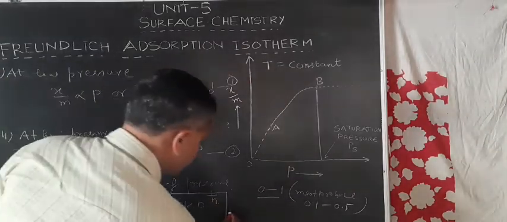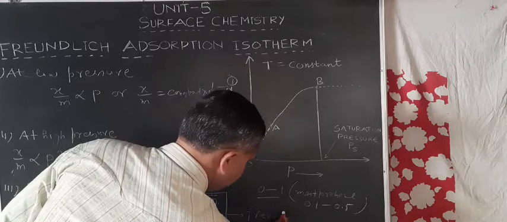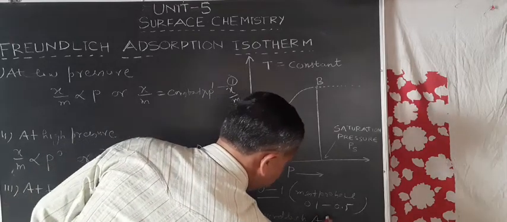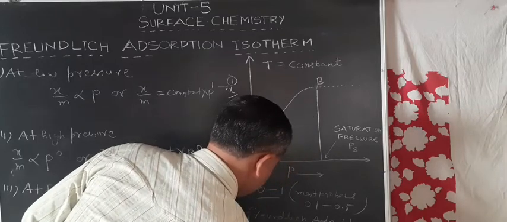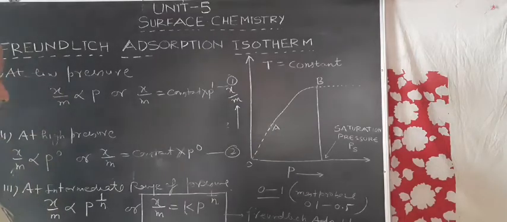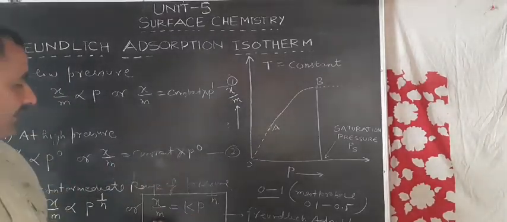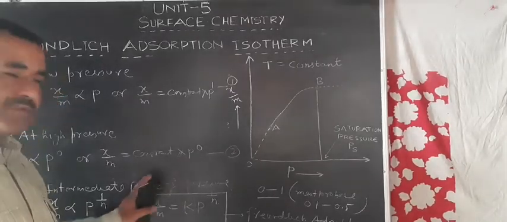So this expression is called as Freundlich adsorption isotherm. Now, in order to test the validity of this Freundlich adsorption isotherm, we can take log of this expression on both sides and then compare it with the straight line.